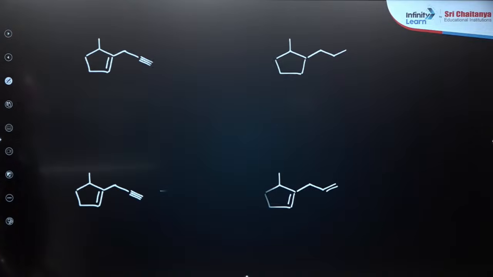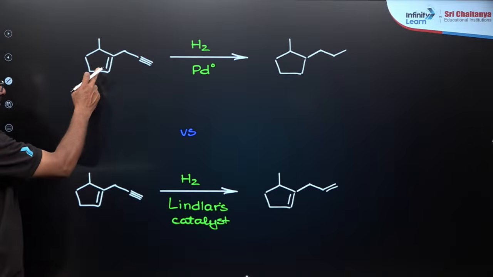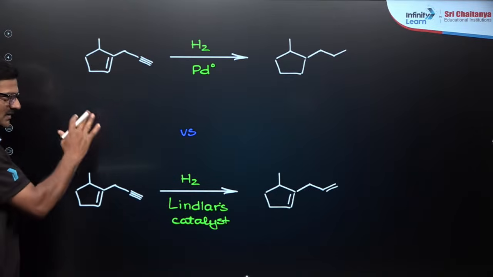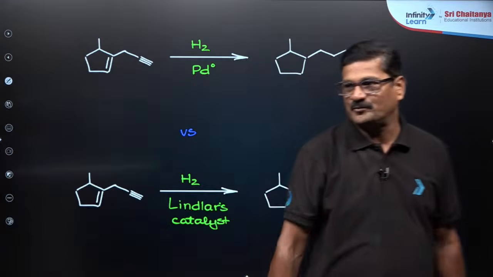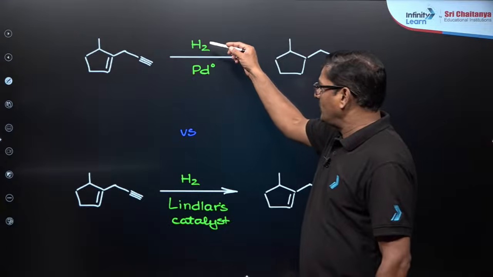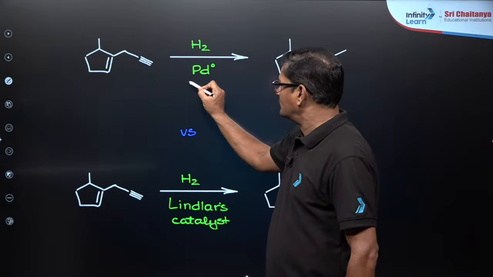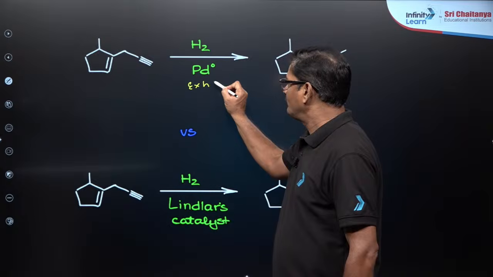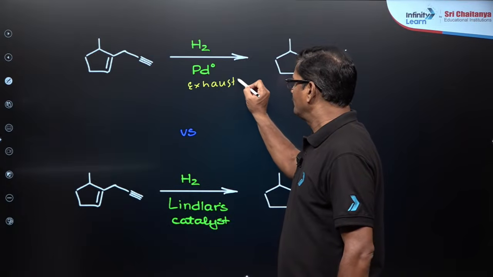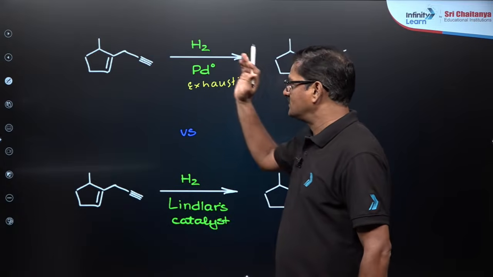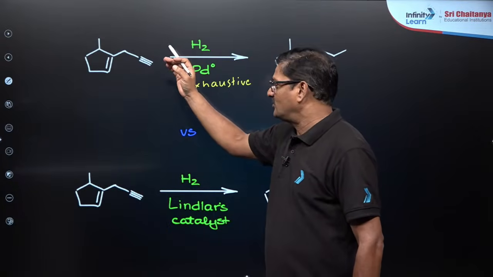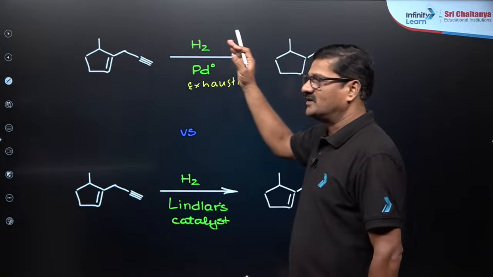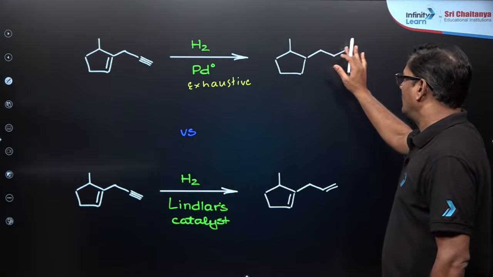Now, moving ahead here, if it is a double bond and a triple bond, you see the comparison between the two reactions. H2 and Pd is an exhaustive hydrogenation, so the double bond is going to be hydrogenated and the triple bond is also completely hydrogenated. So, finally, you are going to get an alkane.